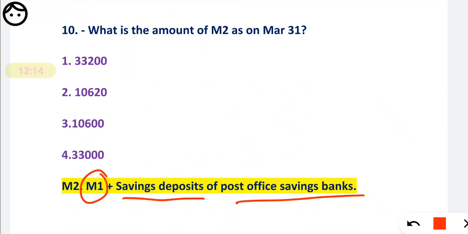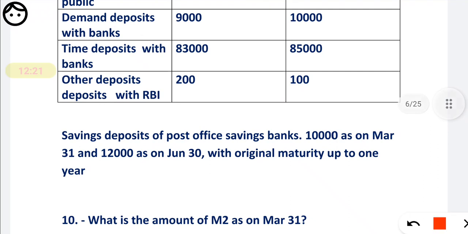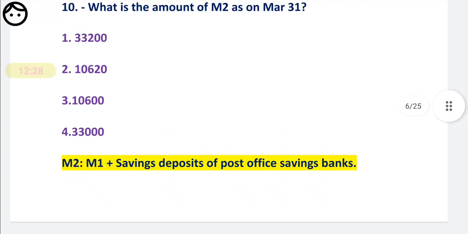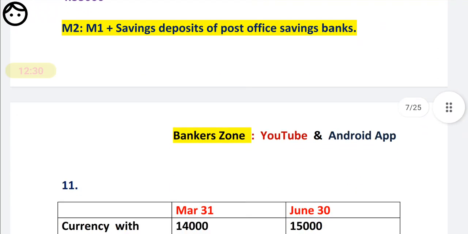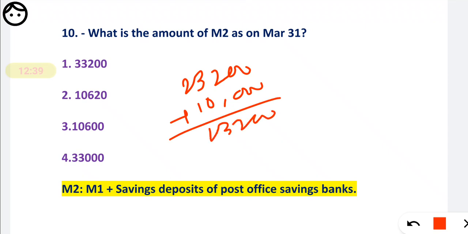So what is M1? We have calculated, it is 23,200. Add the post office saving deposit as on March 31st. See, they have given the post office saving bank deposit as 10,000 as on March 31st. So just add that value. So for M2, we got M1 as 23,200 plus 10,000. You will get 33,200. So option number 1 will be your correct option. Okay, so in this fashion you can easily solve.